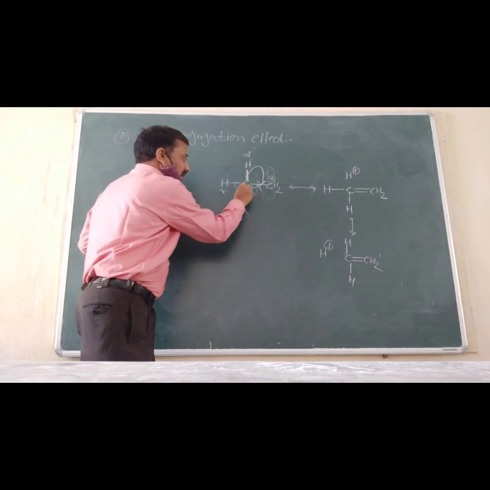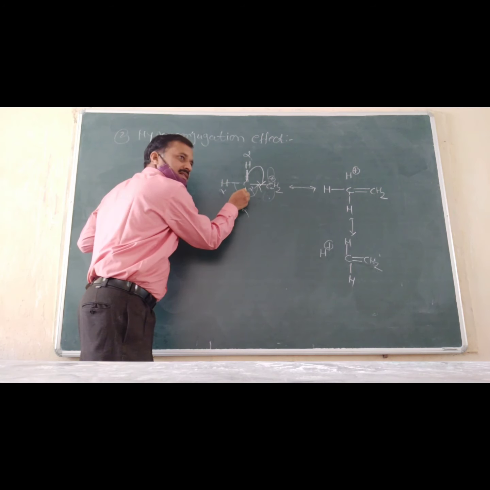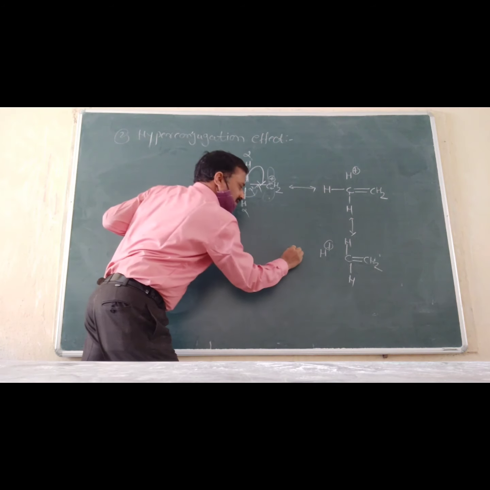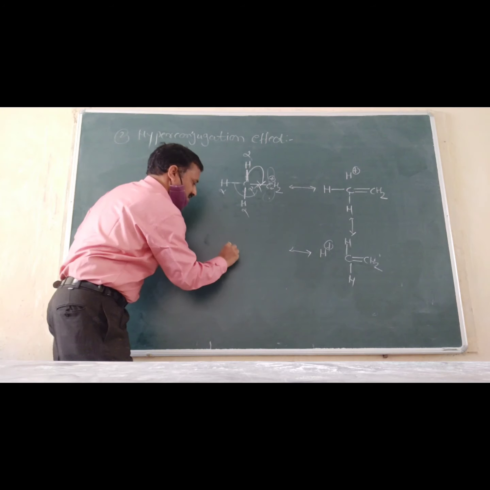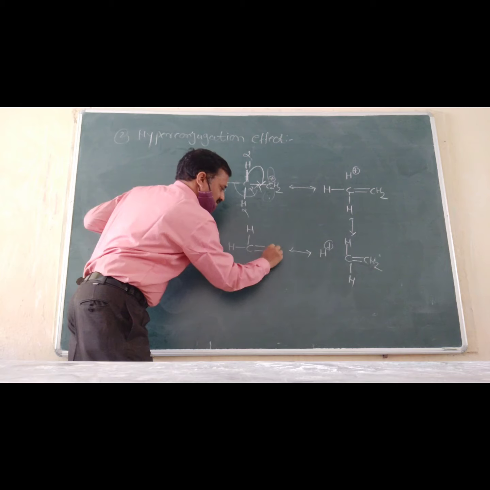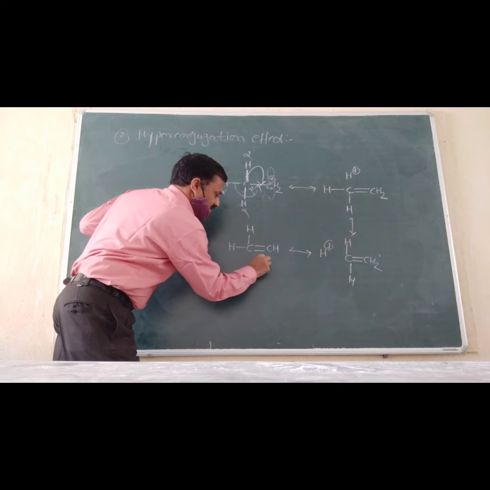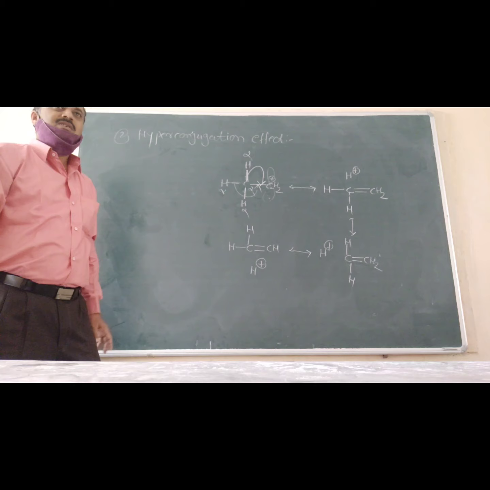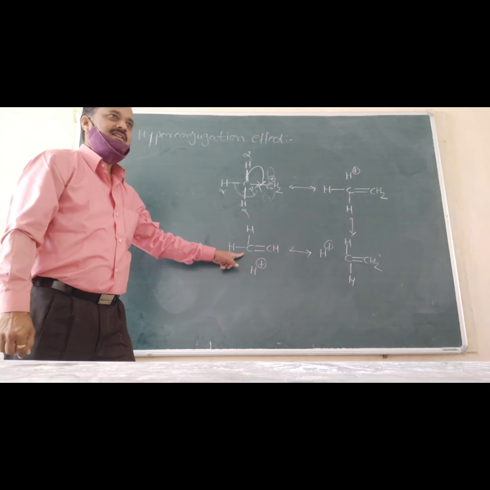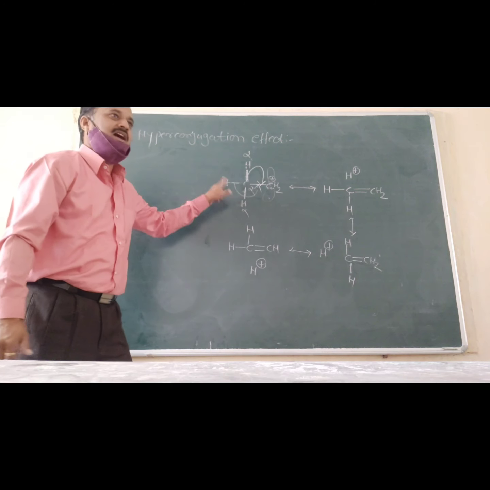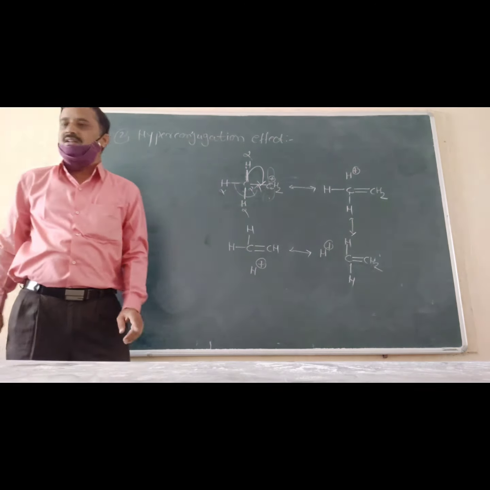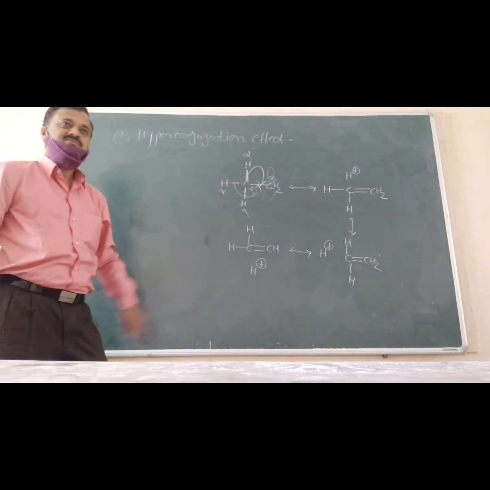Next, if the electrons of this alpha C-H bond migrate toward the electron deficient center, then we get this structure: H+ with H-C=CH2. A next possibility is not possible, because there are only 3 alpha hydrogens. So for this ethyl carbocation, how many structures are possible?